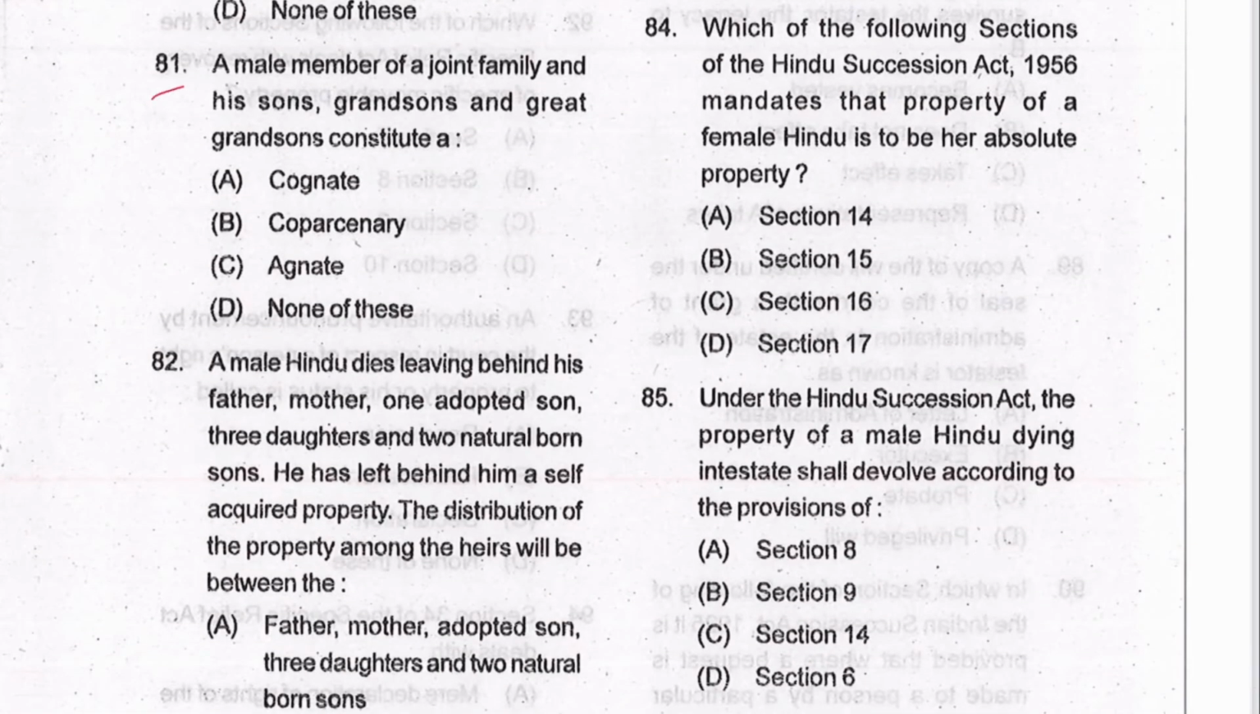Next, 81. A male member of a joint family and his son, grandson, and great grandson constitute a coparcenary. B is the answer.